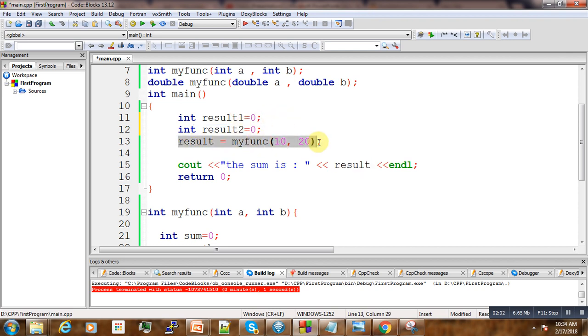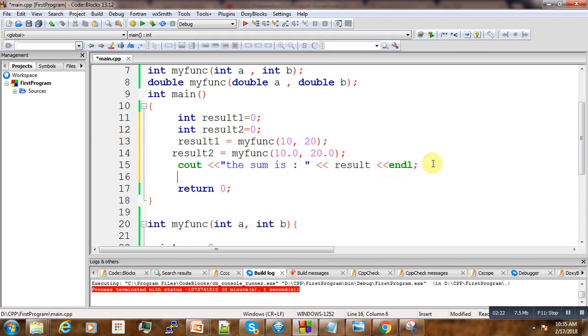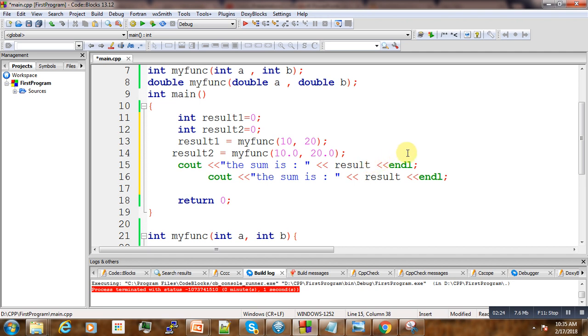And now let us write result 1 and 2, but here we pass like 10.0, 20.0, and here we write result 1 and result 2, sum of double here, and here sum of int.